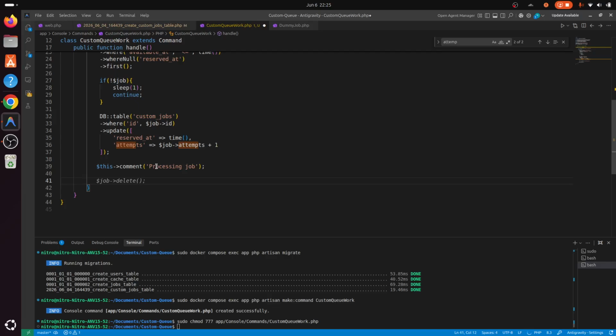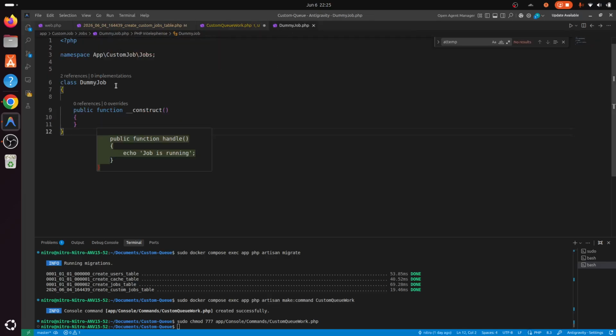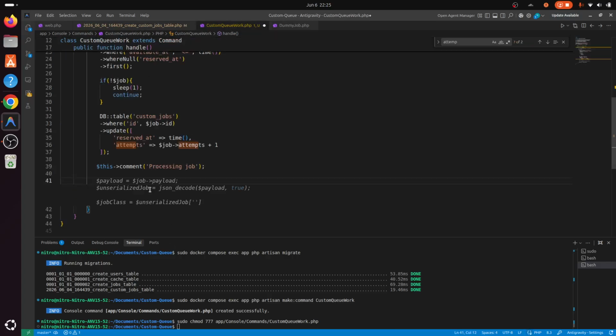So now the core idea here is to fetch the job, right? We already have the job object stored in our payload column. So that job object would be the object of our dummy job class, right? So we already have the job payload.